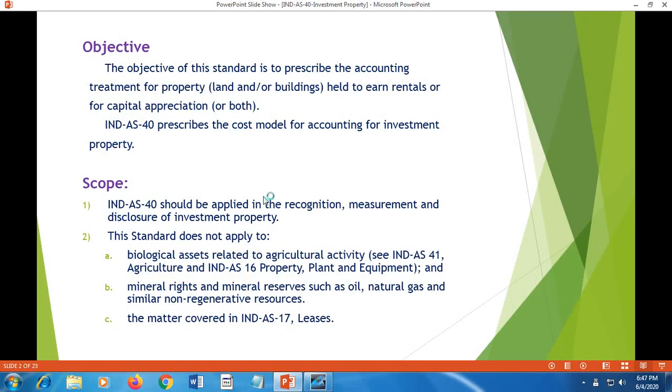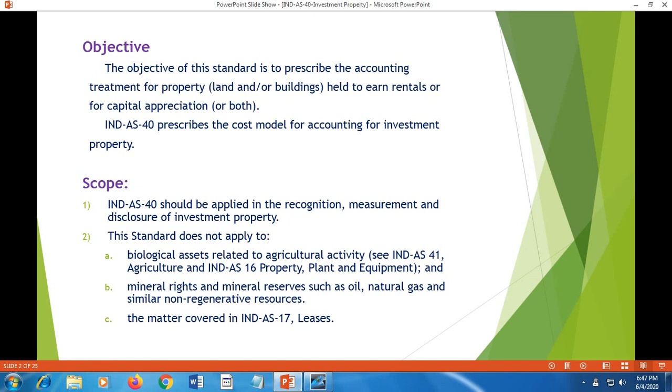Scope of this standard. Ind AS 40 should be applied in the recognition, measurement and disclosure of investment property. This standard does not apply to biological assets, which are covered under Ind AS 41, property, plant and equipment covered under Ind AS 16, and mineral rights and mineral reserves such as oil, natural gas and similar non-regenerative resources.